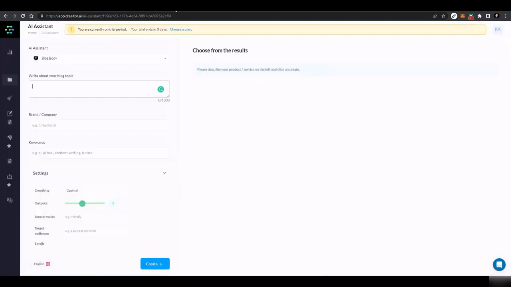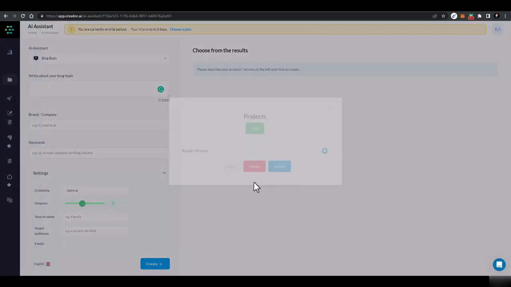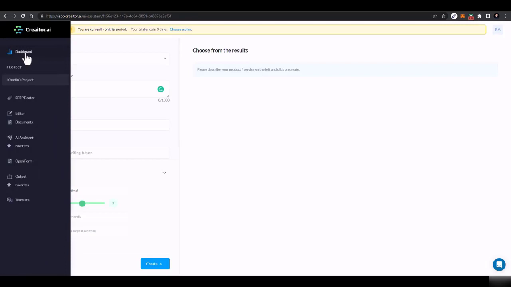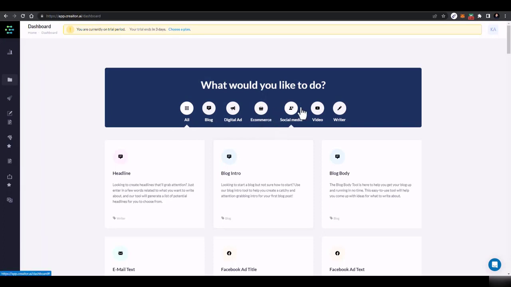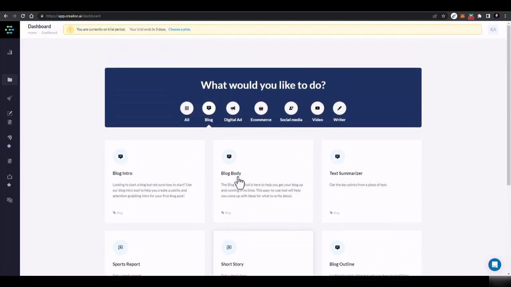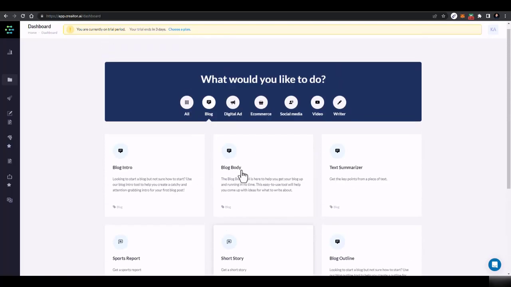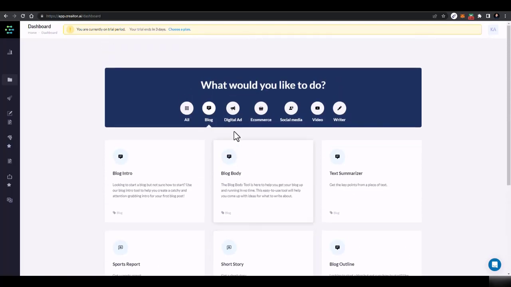And there are a lot of tools. Obviously you have seen these tools, and maybe most of you have started trying other things as well, like digital ad, e-commerce, social media, video. But I just want to tell you about each and everything, how these things work, what are the use cases, because the main thing is use cases. You should know about the use cases, and that's why I'm telling you about all these things in this way. Now these are a few tools, and you can utilize these tools. And then in the next lecture, I'll tell you about other use cases as well. So that was all about this lecture.